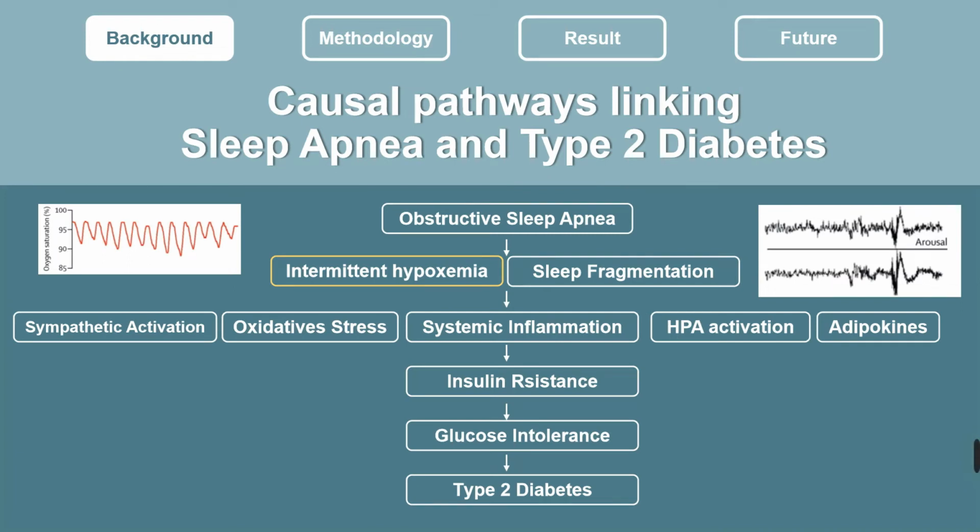The causal pathways linking sleep apnea and diabetes is mostly contributed by frequent hypoxia. It gradually leads to a serious pathological mechanism which increases the risk of metabolic disorders and insulin resistance, and eventually develops into diabetes. From this, we hypothesize that blood oxygen saturation signal, short as SpO2, could be used to detect the risk mechanism of diabetes and further predict the incidence of diabetes. And this signal is much easier and non-invasive to get than blood tests, so it meets the clinical needs.